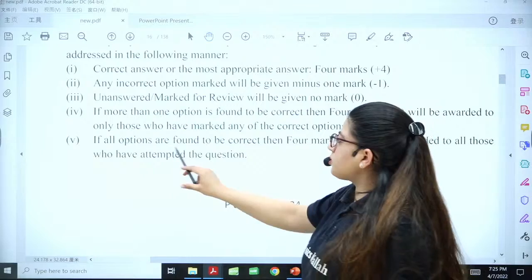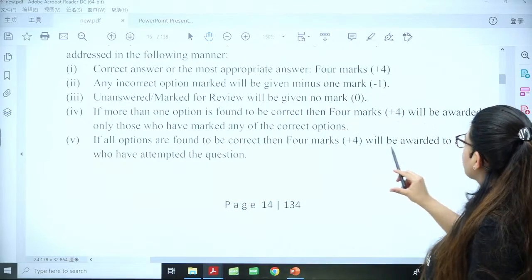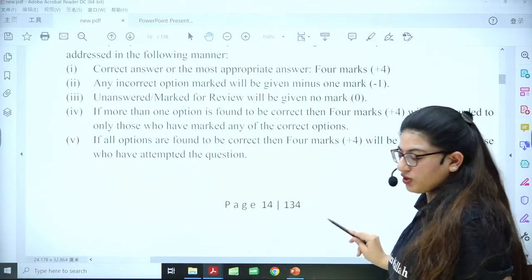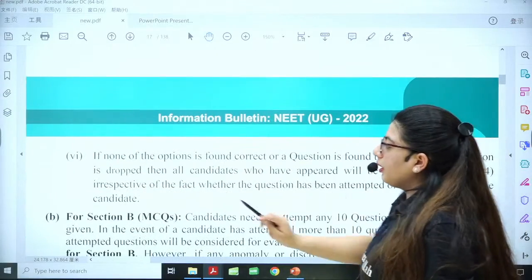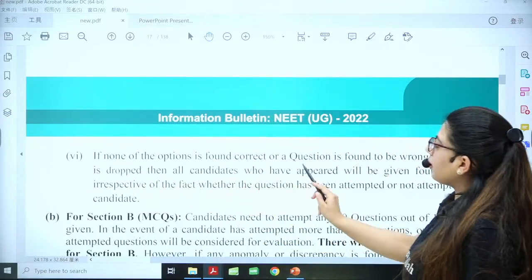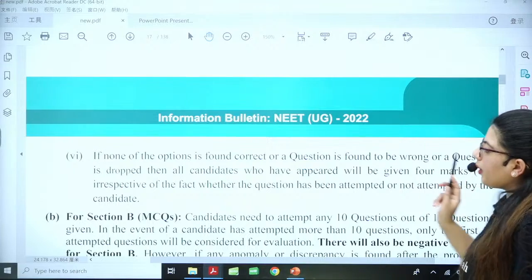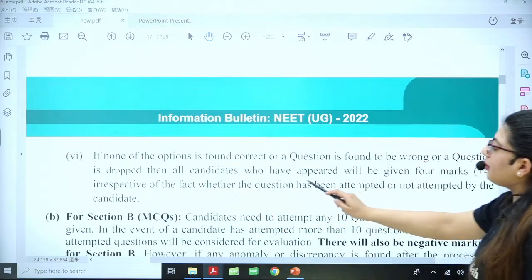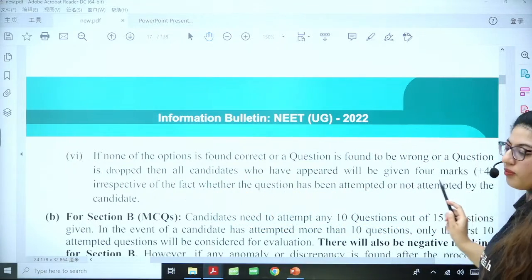If all the options are found to be correct, then 4 marks will be awarded to all those who have attempted the question. This is for section A. If none of the options is found correct, or a question is found to be wrong, or a question is dropped, then all candidates who have appeared will be given 4 marks.